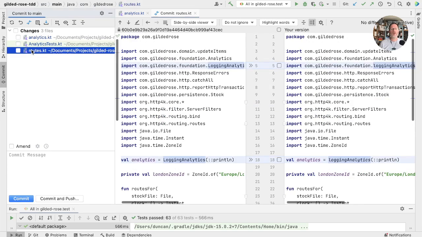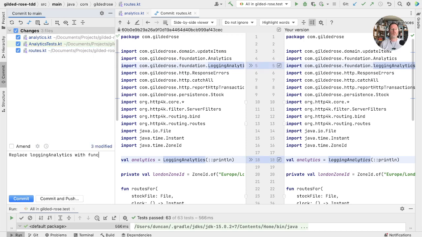And in roots, again, all we've changed is the function that we're calling from the constructor to the function. And that's because previously analytics was a function type, and here we are returning an object that implemented the function type, and here we are returning the result of calling a function that returns a lambda, which implements the function type. Okay, let's commit that.